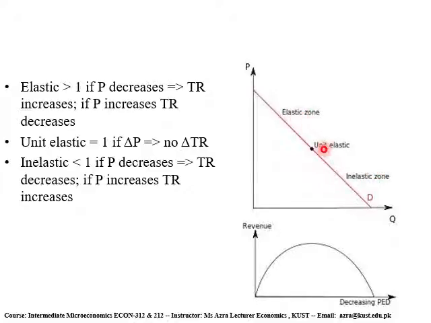All these elastic, inelastic and unit elastic curves have been explained briefly in our previous diagrams. This is a combined diagram of all these diagrams. Here you can see that there is a decrease. Revenue has been taken on the y-axis.